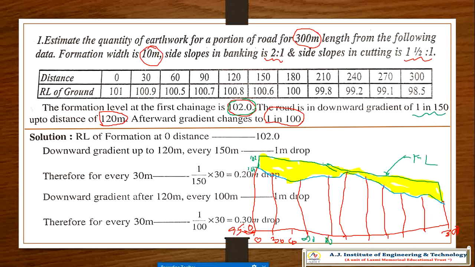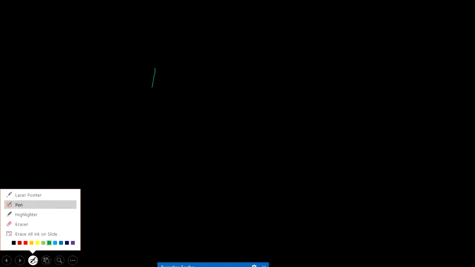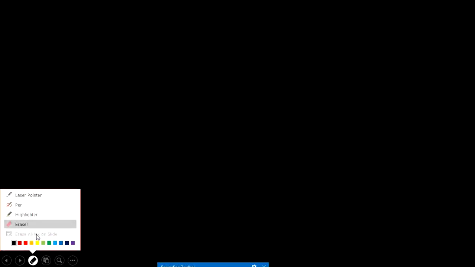How to calculate? 1 in 150 means a downward gradient, right?